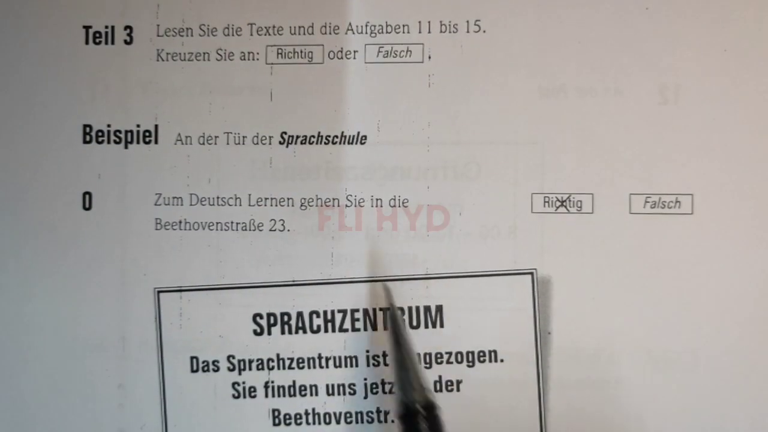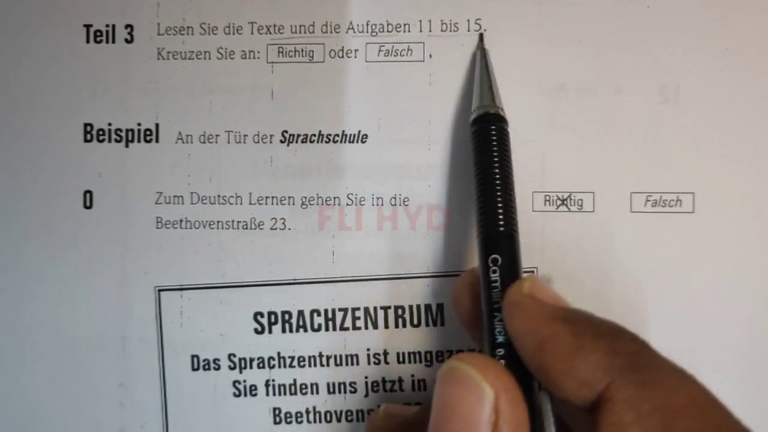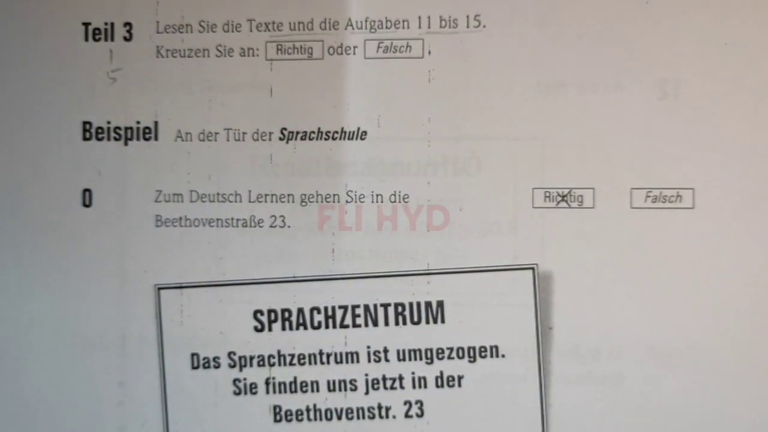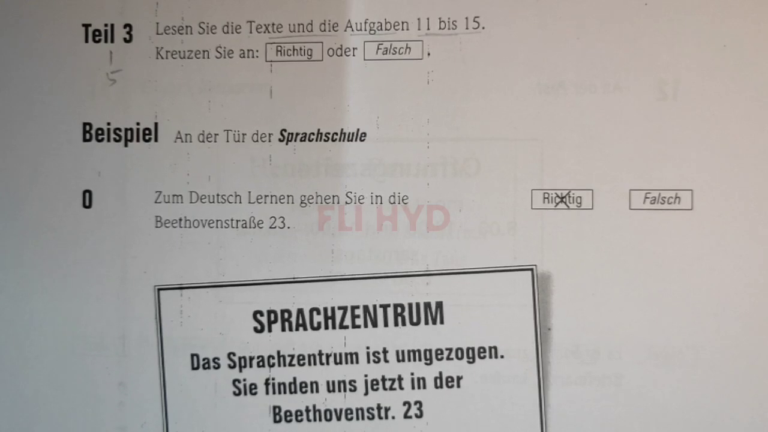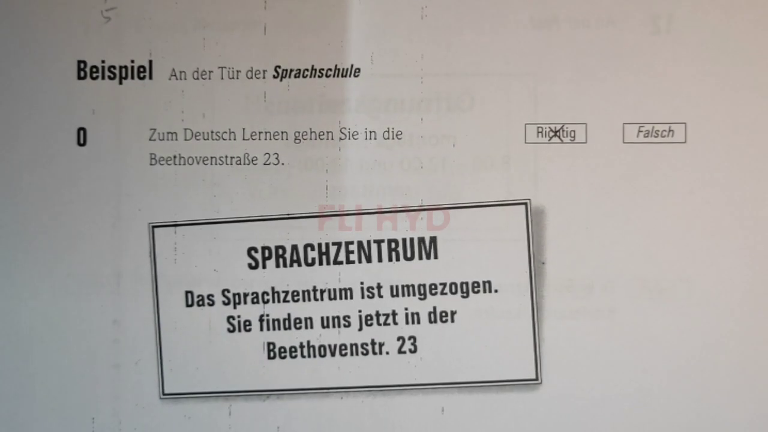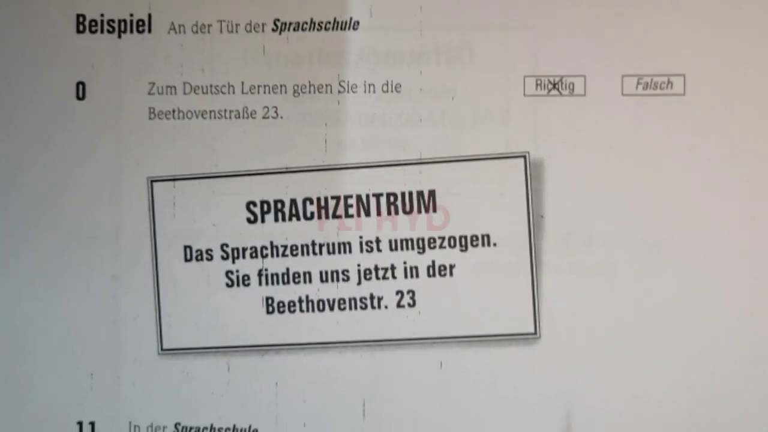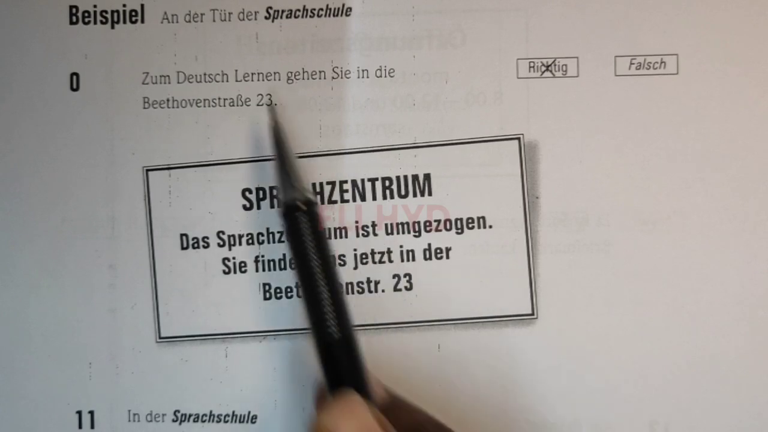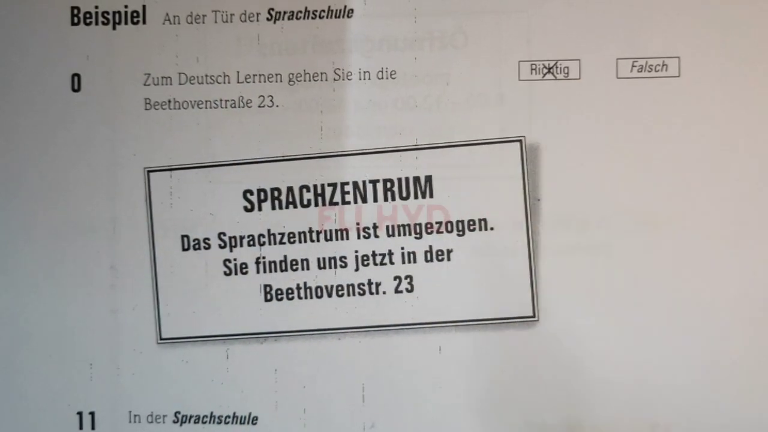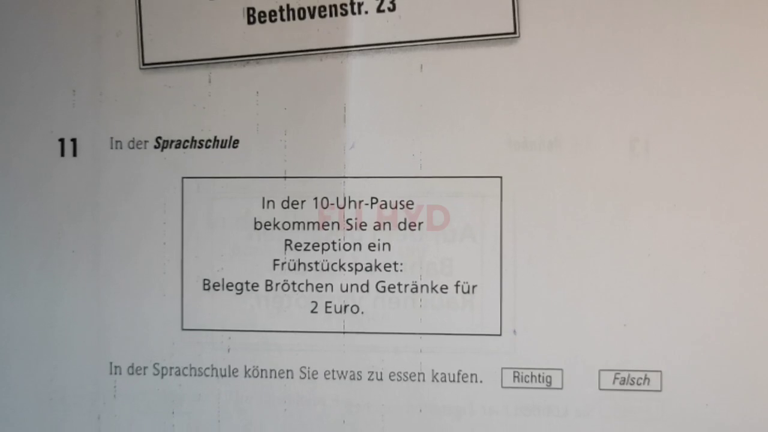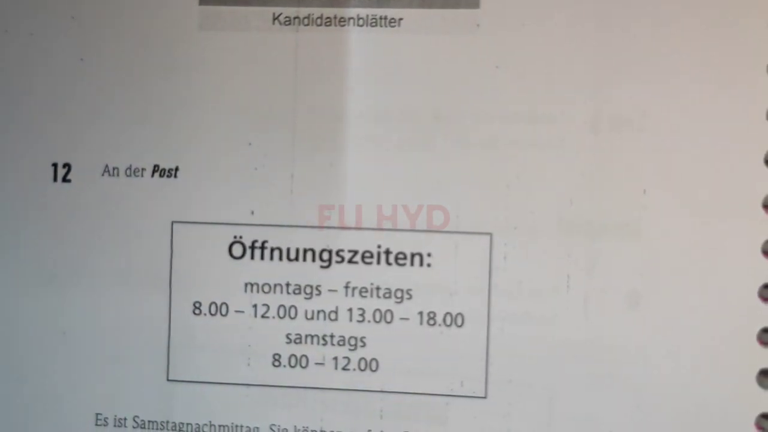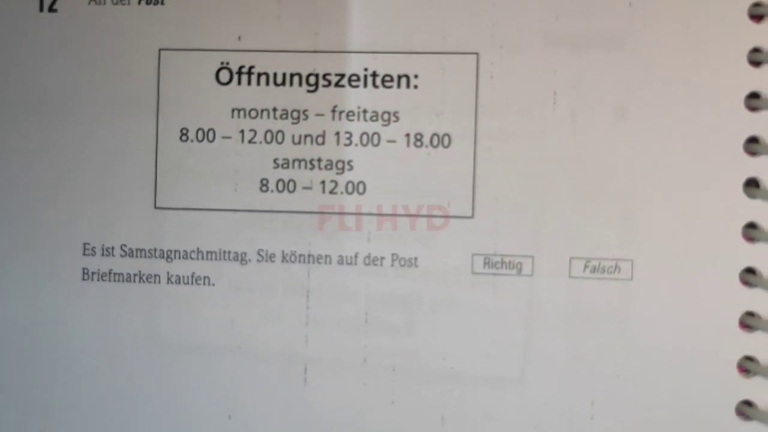Next, Teil 3. "Lesen Sie die Texte und die Aufgaben 11 bis 15." In Teil 3 also 5. So in Lesen we have 3 Teile, each Teil consists of 5 questions, so 3 Teile, 15 questions. Here some information will be given, and some questions will be given. Read both, and according to this, for whatever question is given, decide whether it is richtig or falsch. So 11 to 15 we have to do in the same way. Here we have to check richtig or falsch. So read the information carefully and try to answer accordingly.